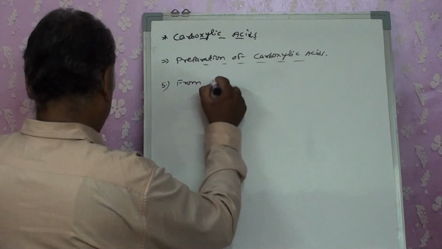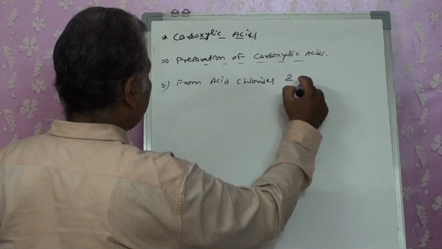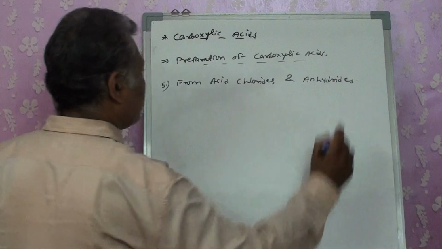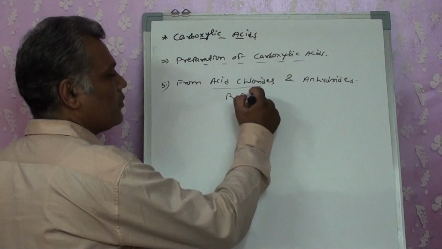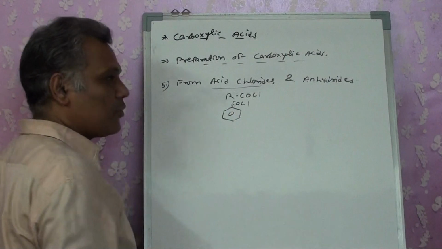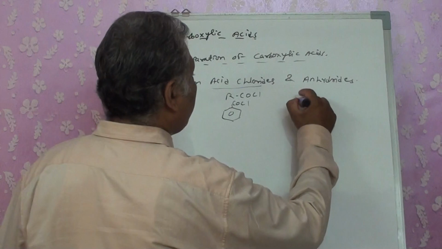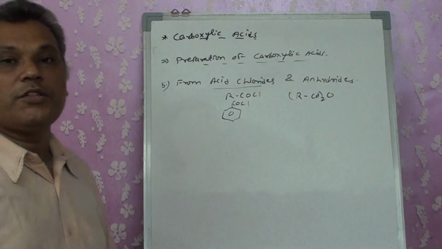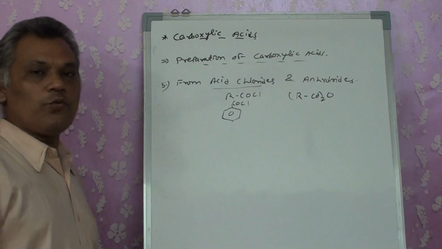The fifth method, the next one, we are going to prepare from acid chlorides and anhydrides. Now when we say acid chlorides, we mean RCOCl, or maybe benzoyl chloride, aromatic or aliphatic. In the same way, the anhydride in common is RCO twice O. Right? For that, the aromatic is somewhat difficult to go for the reaction.